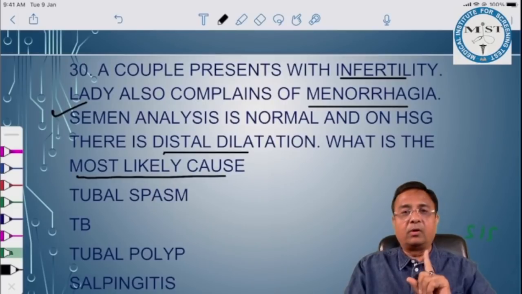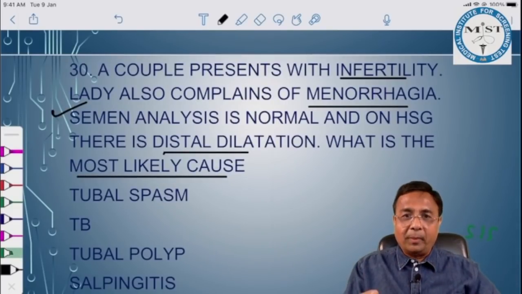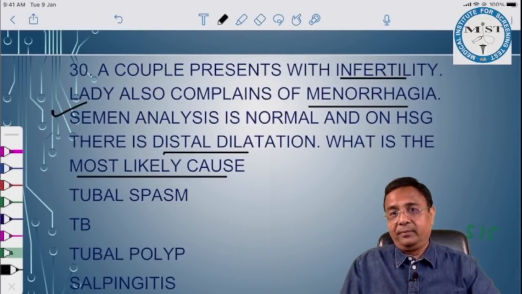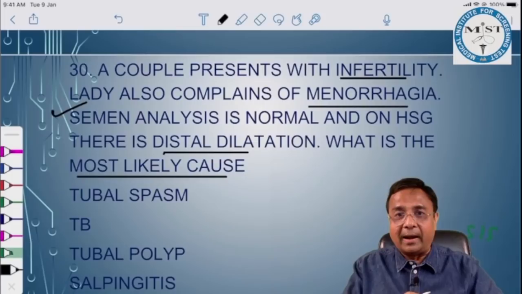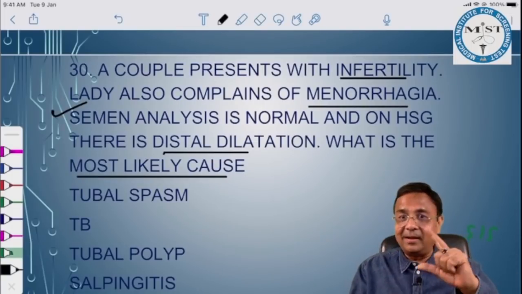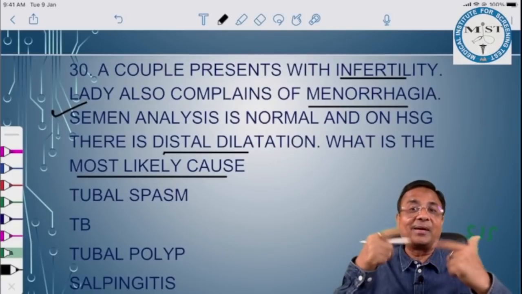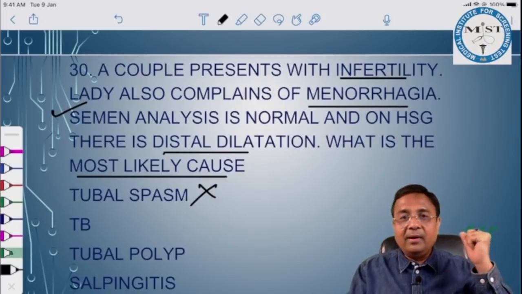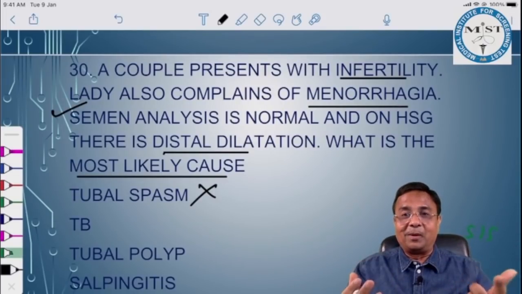The examiner is asking the cause, not the management, so it is just a one-step question. Tubal spasm: the most common cause for proximal tubal block is physiological spasm, which is mostly at the cornual end. And here in HSG it is distal. We have written in our notes, the most common cause of bilateral cornual block is physiological spasm. Here the problem is distal. It is gone. TB: the most common pathological cause of bilateral cornual block is TB.